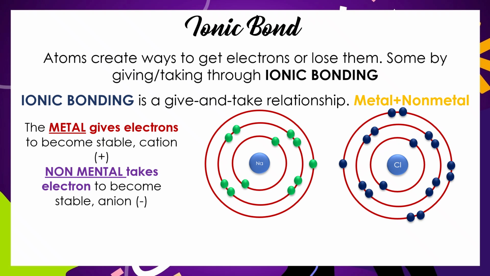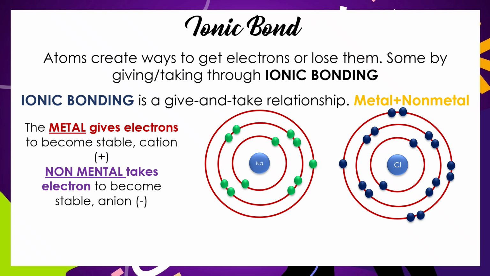Atoms create ways to get electrons or lose them, some by giving or taking through ionic bonding. Ionic bonding is a give and take relationship. It is a bond between metal and nonmetal. The metal gives electrons to become stable. The nonmetal takes electrons to become stable.